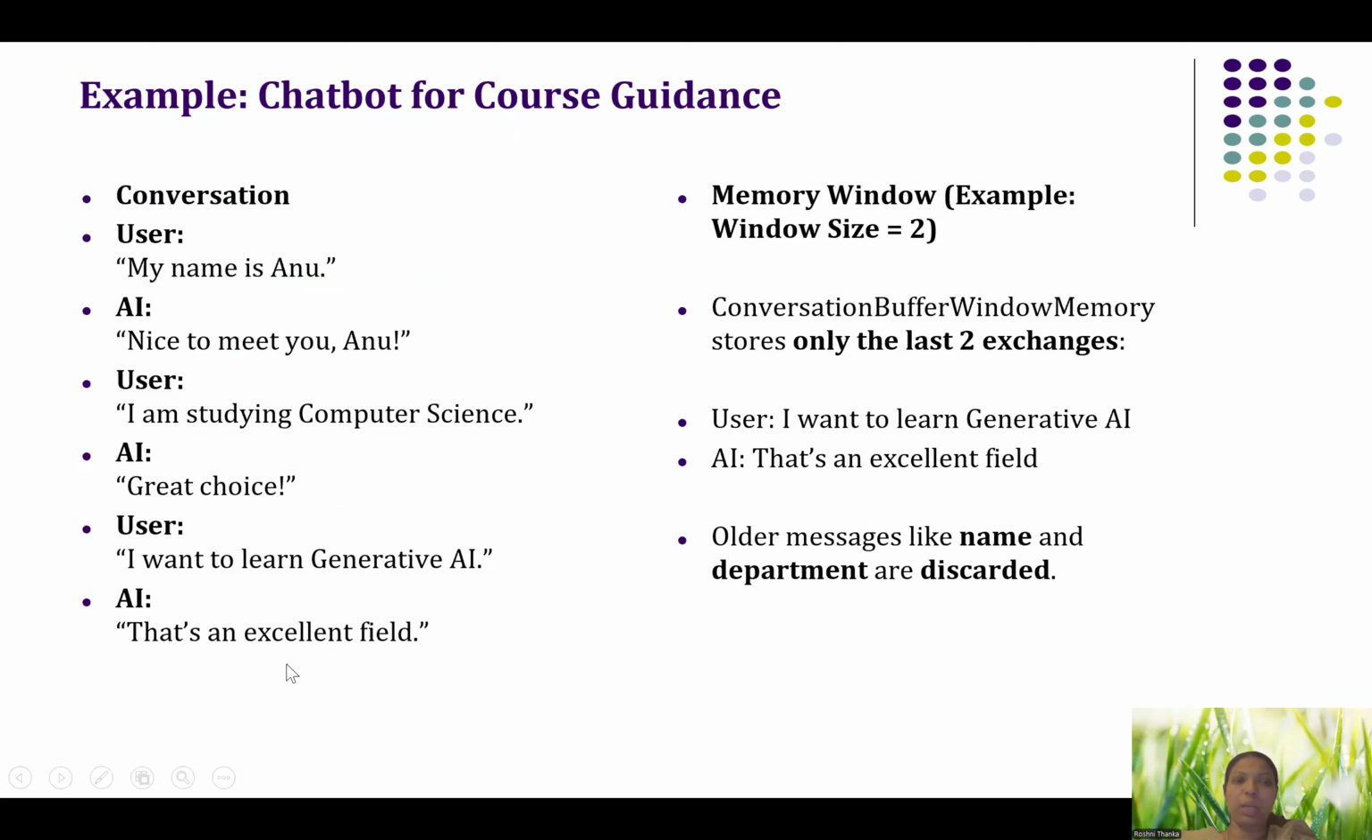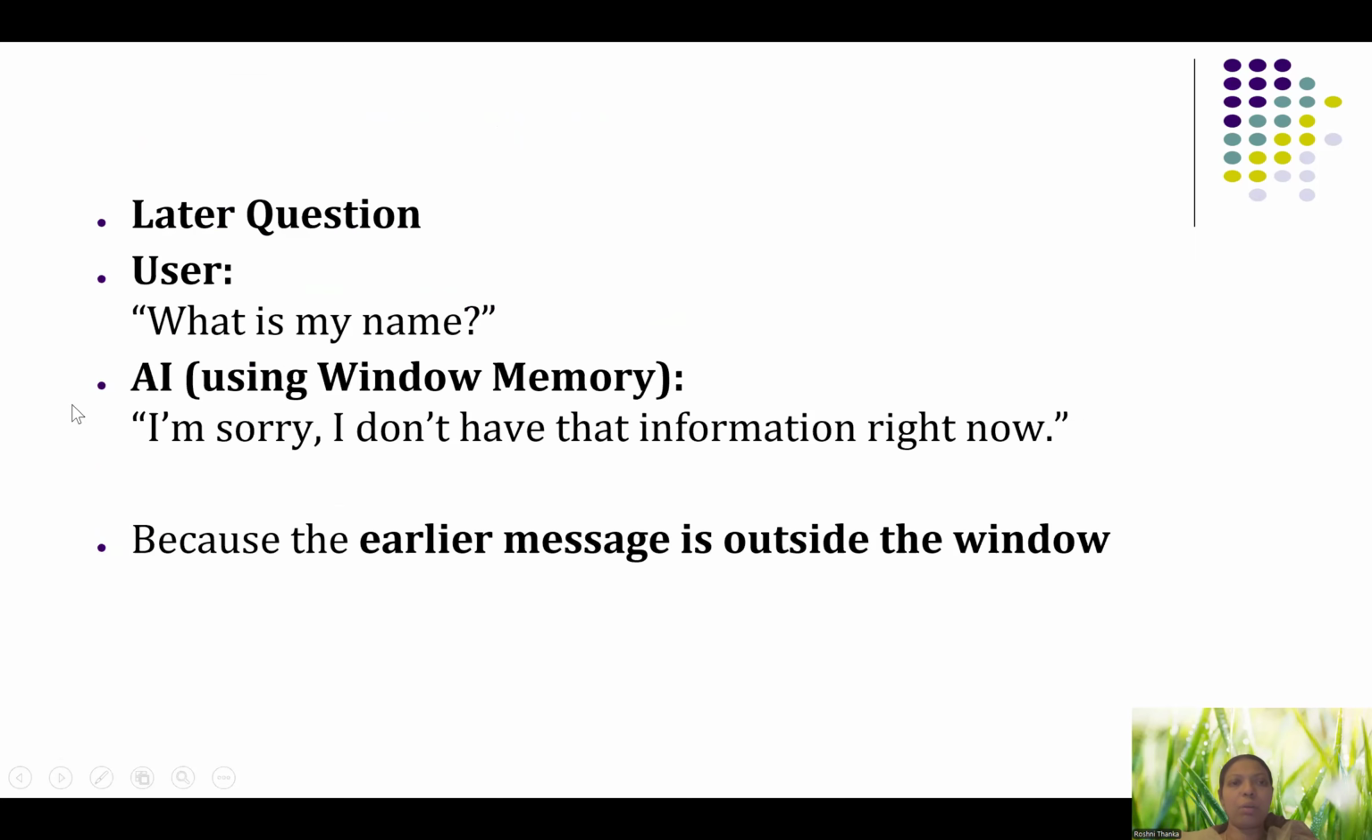These are the last two conversations. I want to learn generative AI, and it says that's an excellent field. So all the others will not be there. Older messages like name and department will be discarded. So only the last two conversations will be there. If I ask what is my name, it'll say I'm sorry, I don't know that information right now, because the earlier message is out of the window, since we gave the window size as 2.